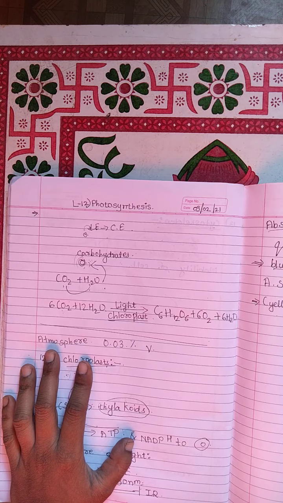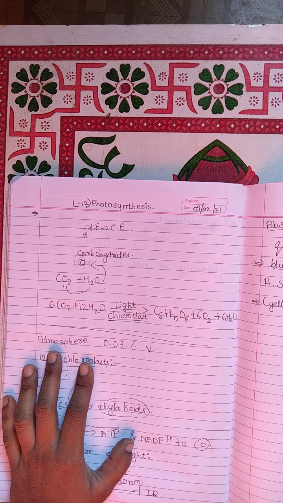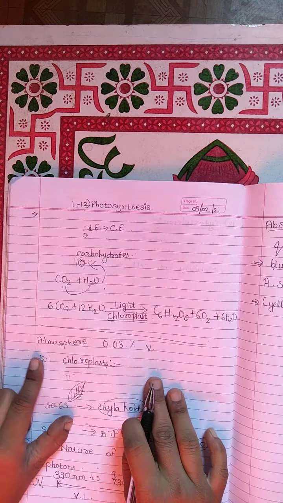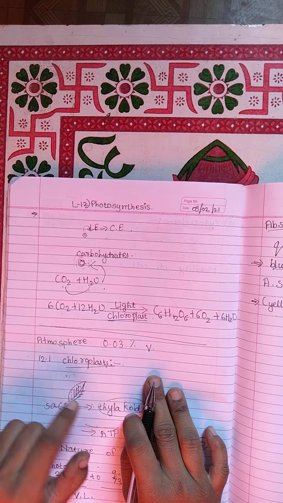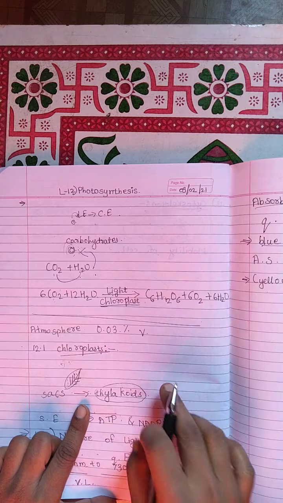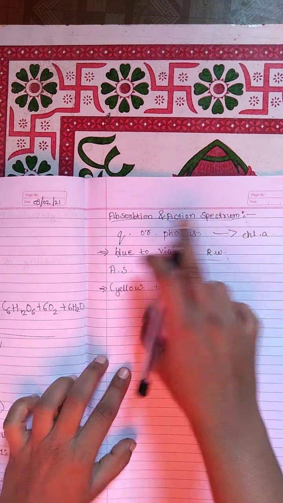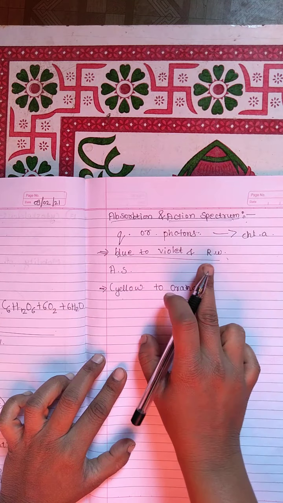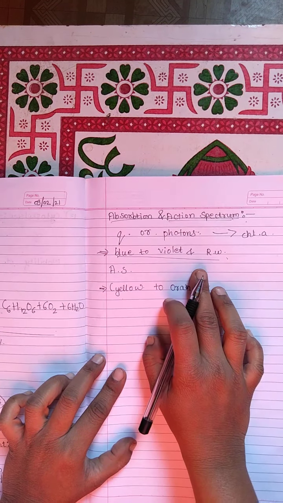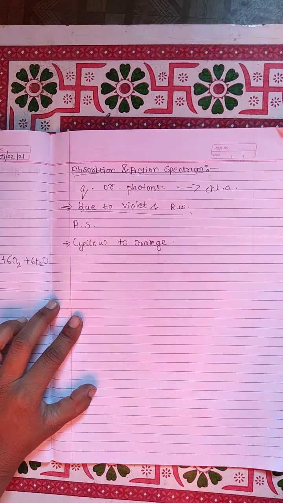This is the definition of photosynthesis. We studied the chloroplast, then the nature of light and how light is absorbed by the pigments of the plant. Thank you, student.